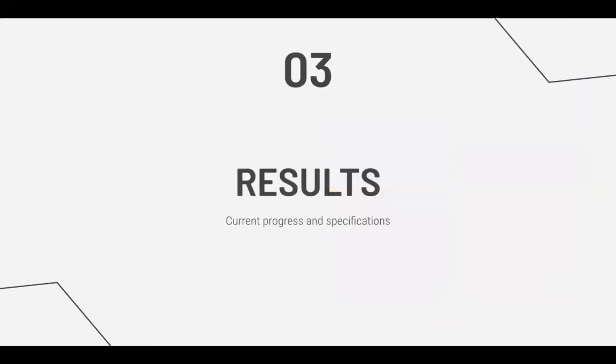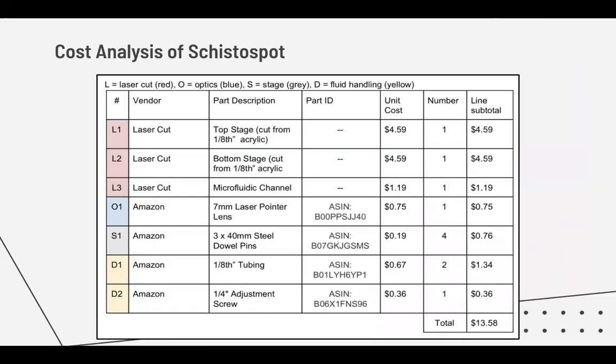This leads us to the final results. The total cost of the microscope is less than $14. This does not include the price of a new smartphone, but smartphones are widely prevalent and the app is used on all Android and iOS devices, so it is very widespread.